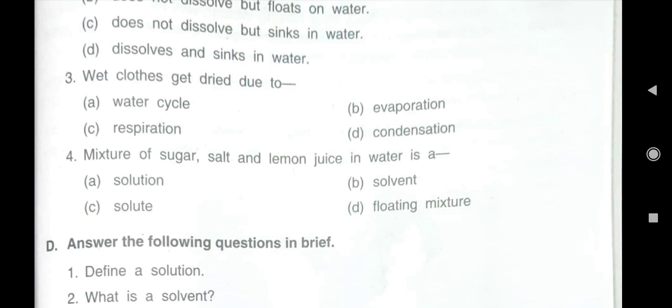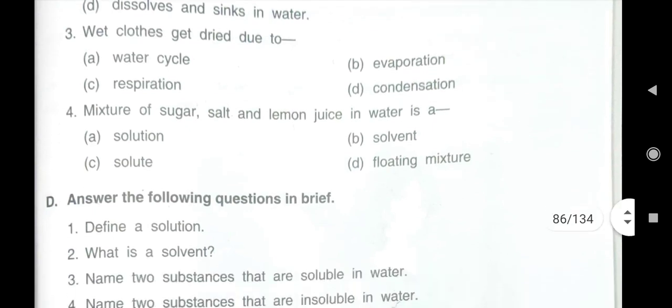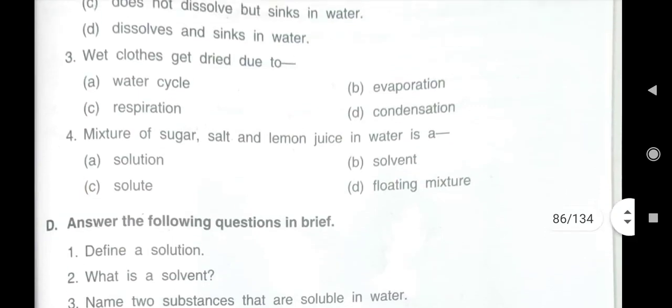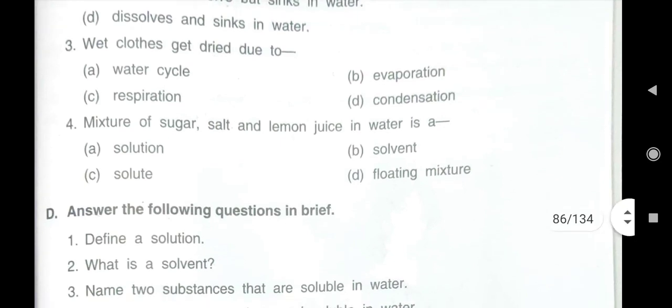That is also wrong. Now third: wet clothes get dried due to what? While reading evaporation, I told you that your mother dries wet clothes under sunlight. Why? Because the water particles get evaporated due to the heat of the sun.